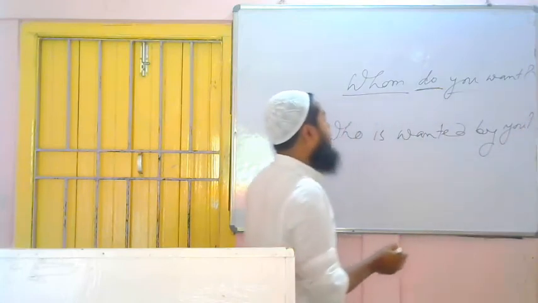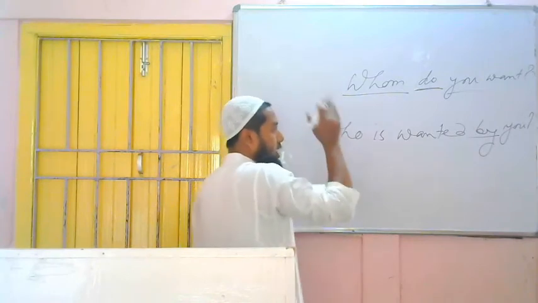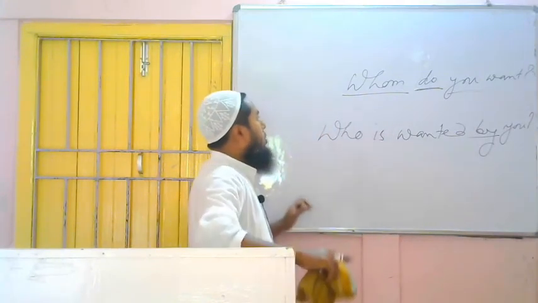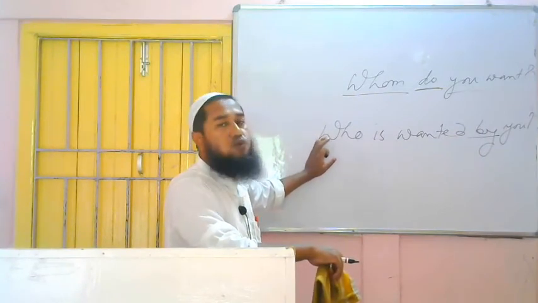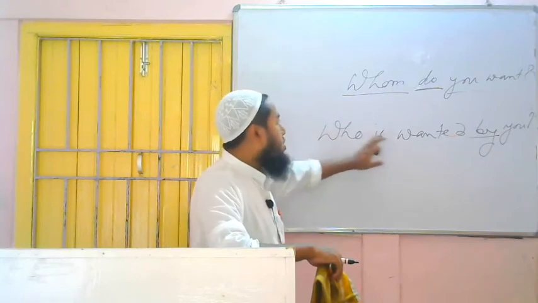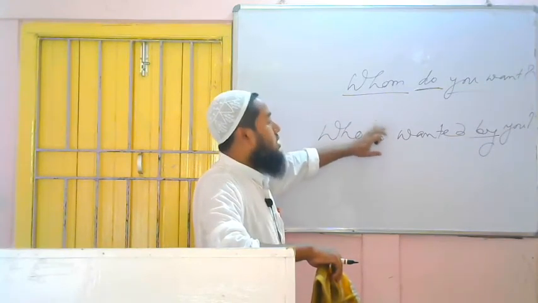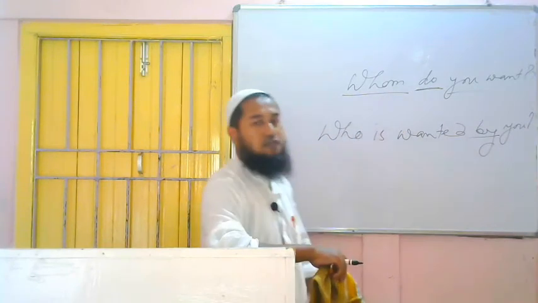Who is wanted by you. Here once again we have written "by" because at the beginning "by" is not there. In the earlier sentence we have not written it because at the beginning "by" was there. If we get "whom" in active voice, then in place of "whom" we have to use what? "Who." Then according to the tense we have to use am, is, are, was, were, shall, will. Then the third form of the verb, then preposition, then the subject will go in place of the object.